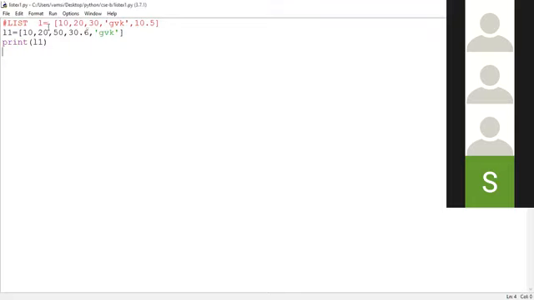Now, if you see here, the elements which I have given as part of the code: the first element specified by the programmer is 10, then 20, then 50, then 30.6 and GVK. These are the 5 elements given in this particular order. If you print the elements of this list onto the user screen, the same order in which they were given will be displayed on the output screen.